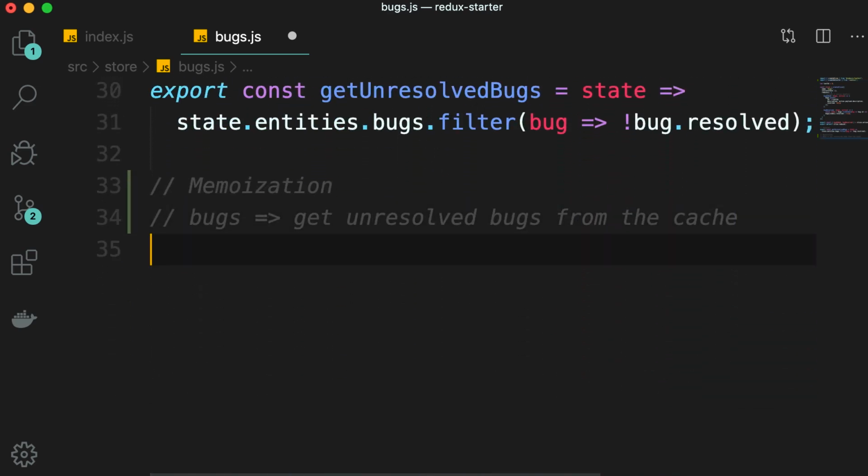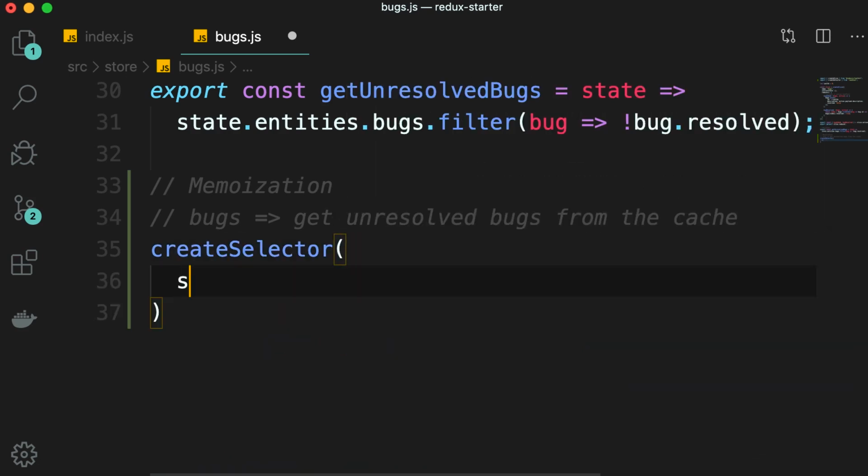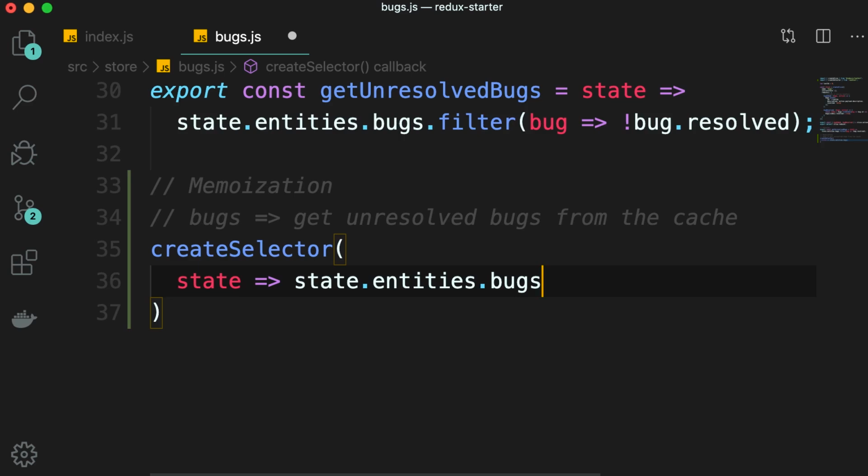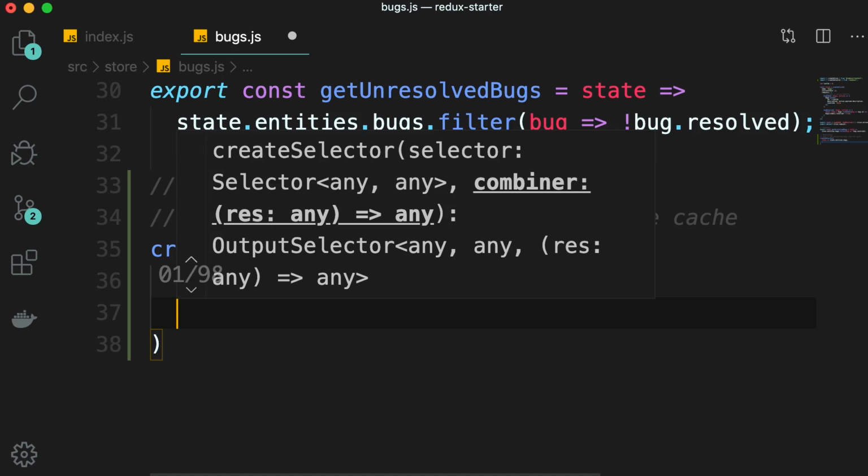So here's an example. We call createSelector and give it 1 or more selector functions. So here's the selector. It gets the state and returns state.entities.bugs. Now, the output of this function, which is the list of bugs, gets passed to what we call the result function.